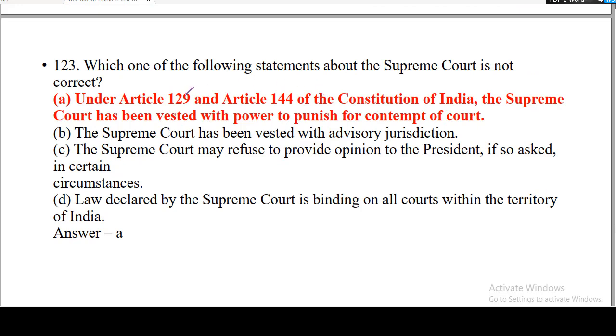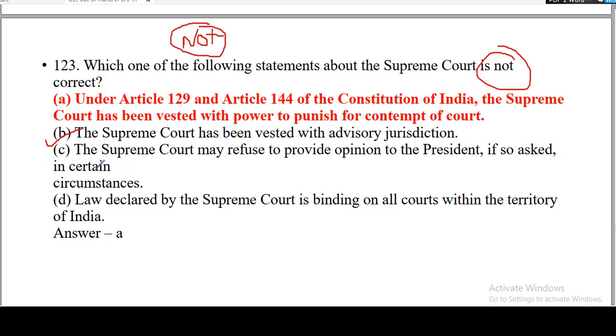Now this question is about Supreme Court, and it is asking that which one of the following statements about Supreme Court is not correct. So UPSC has asked many questions based on and including the word not. Please pay heed to such words, not, correct, incorrect, because you might get it wrong. Okay. Now we have here option like the Supreme Court has been vested with advisory jurisdiction. We have discussed this. Supreme Court has advisory jurisdiction and not High Courts. The Supreme Court may refuse to provide opinion to the President if so asked in certain circumstances.